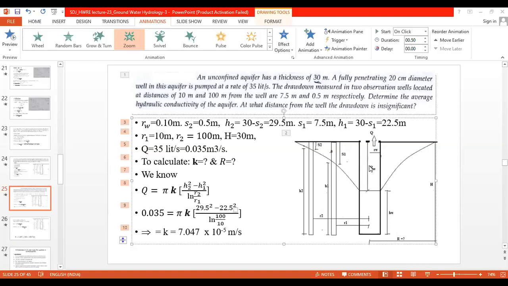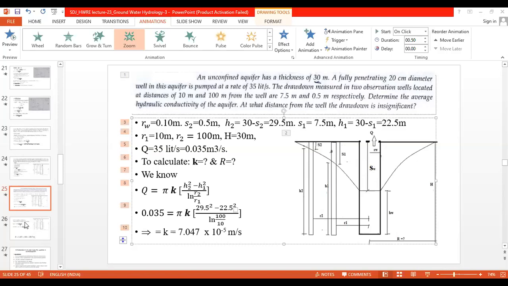And they had not given us a drawdown either, so we can't directly change the lower limit. If you change the lower limit from R1 to RW, then H1 will be replaced by HW. And for finding HW, you will be required to find out SW. No doubt that SW we will also get there, but in simplified form you will only change the upper limit, that is from R2 to the capital R, and then small h2 will be changed to the capital H.